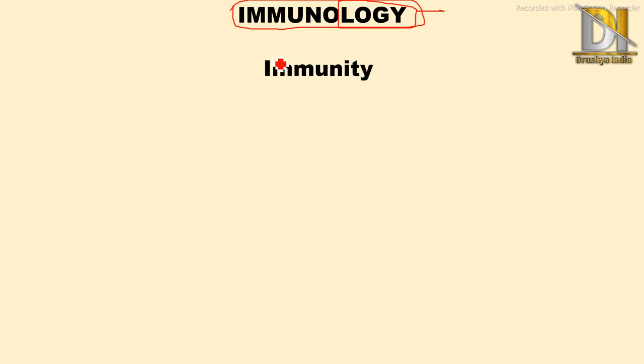As we know, immunity mainly involves antibodies, then macrophages, neutrophils, and many more. So this is a general introduction about immunology, its definition, study of immunity. And immunity means the body's defense mechanism against foreign particles which enter the body. It may be any foreign particles or living organisms like bacteria.